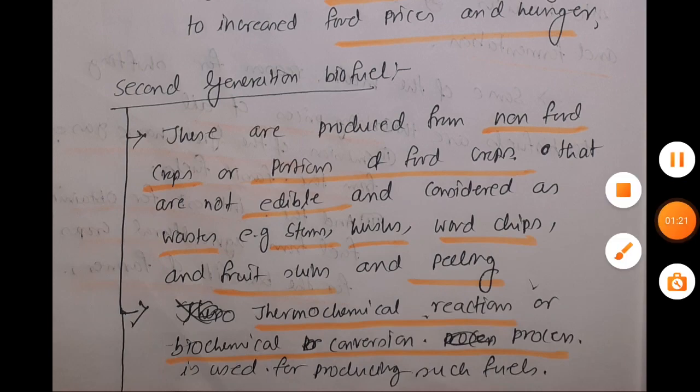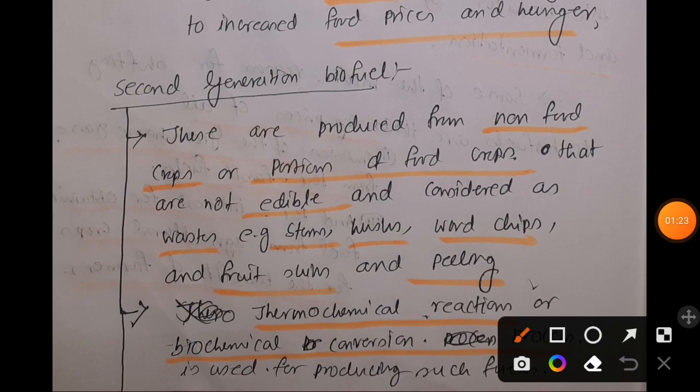In second generation biofuel, we are using mainly non-food crops, or the non-edible part of the food crops. Remember, in the first video we told you that we can produce crops whose edible part can be sold in the market and whose non-edible part can be sold to the automobile industries or used to produce biofuel, right?